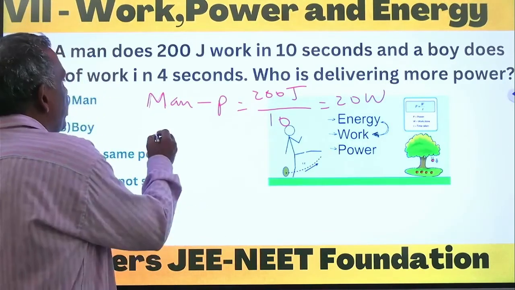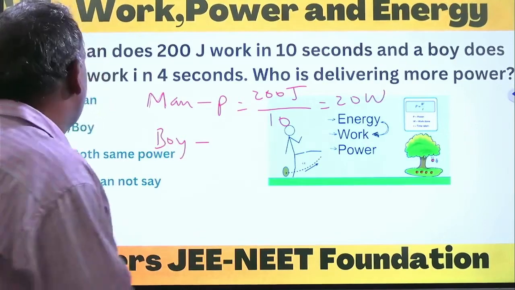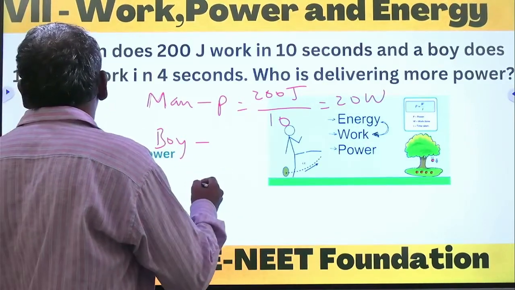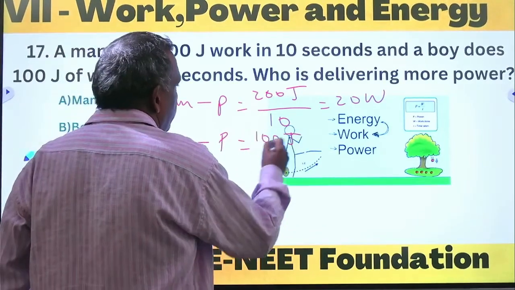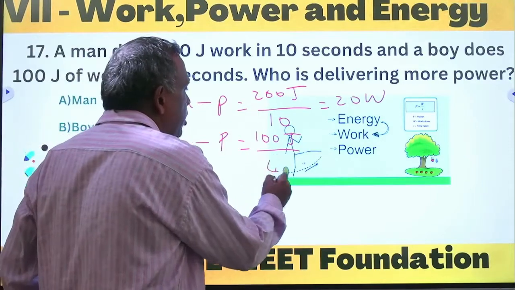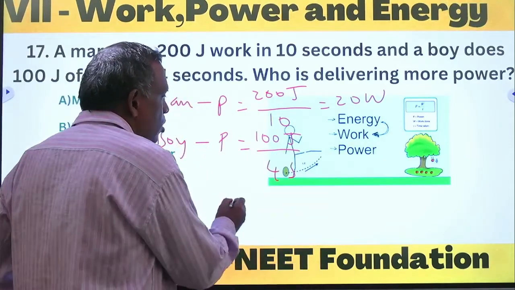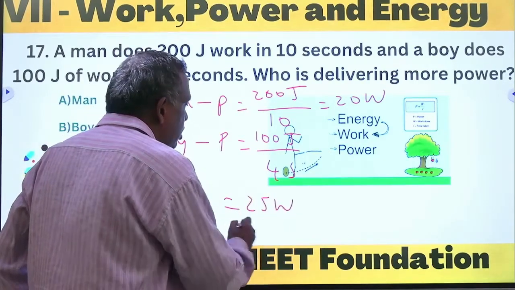Similarly, if you try to find out the boy's power, he is doing how many joules of work? 100 joules of work in 4 seconds. So 100 upon 4, it is 25 watts.